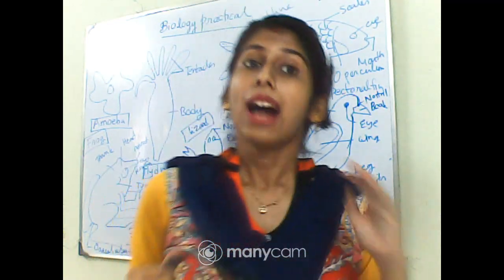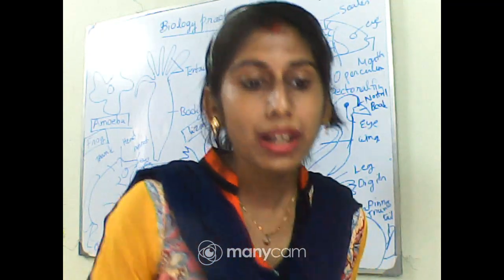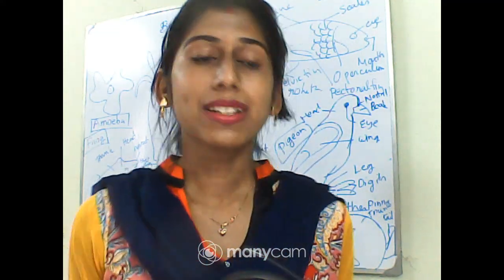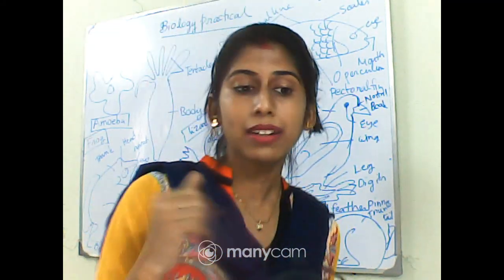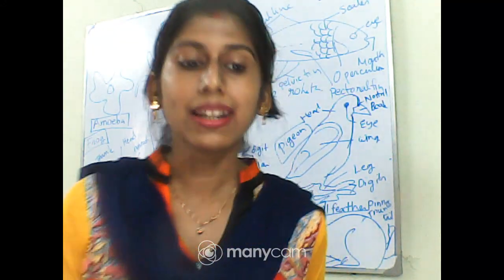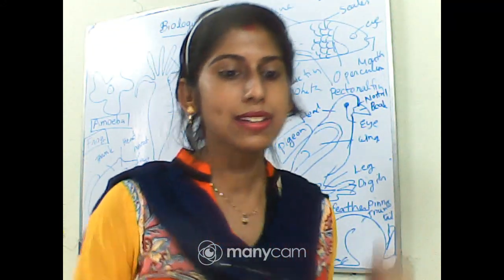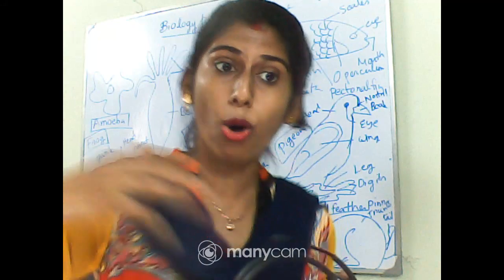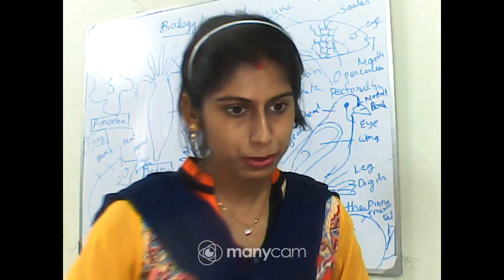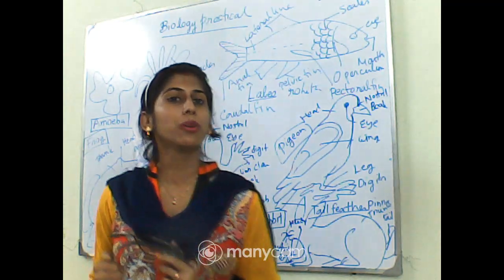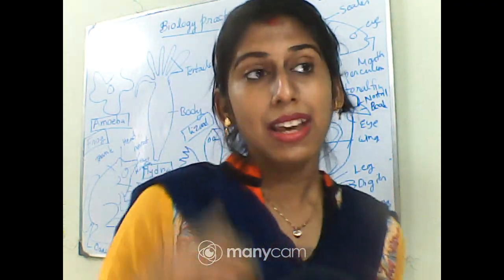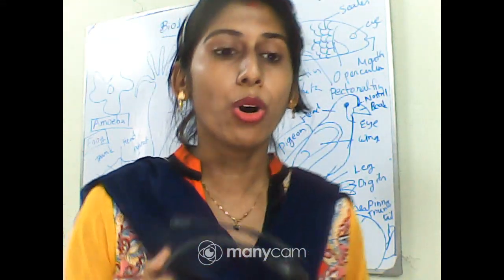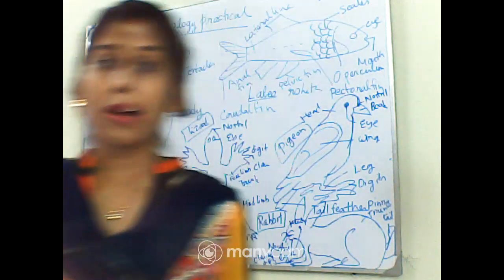Next one, fungi. Under this fungi group we will be getting eukaryotic multicellular heterotrophic organisms. What are the common examples? Yeast and mushrooms come under this fungi group. Next one is the Plantae, which I have discussed in the previous class. That means they are eukaryotic, multicellular and photosynthetic organisms, and all green plants come under this Plantae group. And the last and the most important group is the kingdom Animalia. That means they are eukaryotic, multicellular, motile, mostly heterotrophic. That means they show holozoic mode of nutrition, and animals come under this group.